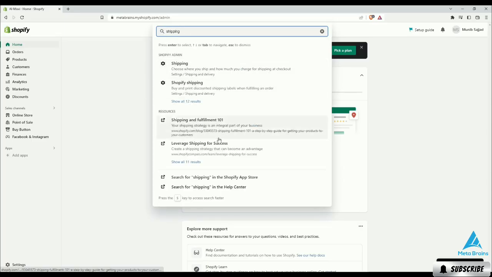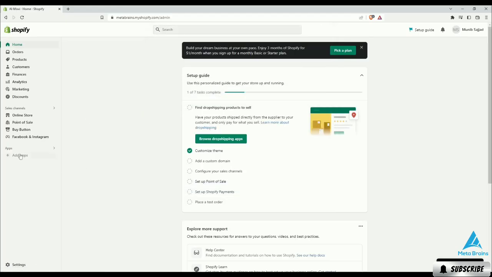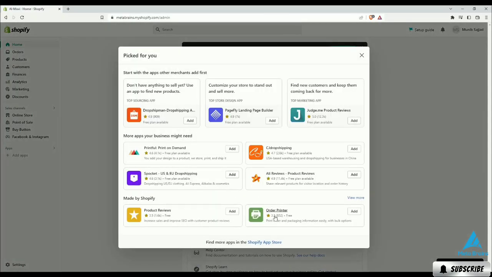Let's go back to the possibility I briefly mentioned before, linked to shipping settings, that of using a carrier or an app to calculate our shipping rates. What does that mean and how does it work? I'll try to explain this now. So first, go to the Shopify App Store.